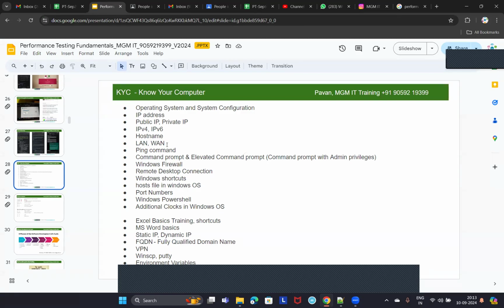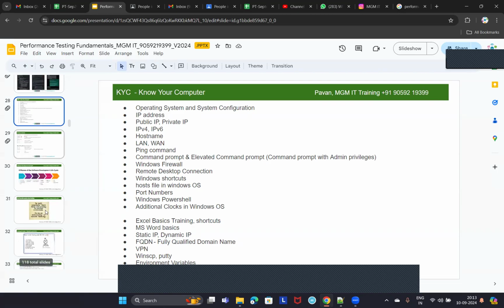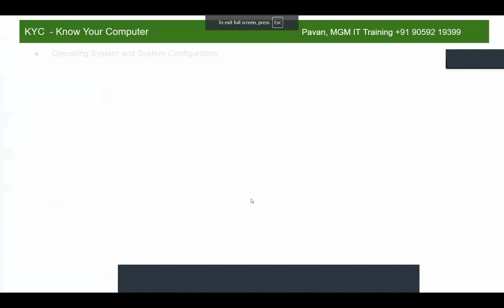For those who are from a computers background, a few people may feel bored, or may feel that you already know this. So please bear with me. Otherwise, you can join from tomorrow onwards, or the day after tomorrow, if you are already well aware of all these concepts, right? So first, let me go to slideshow mode, and let me go one by one.